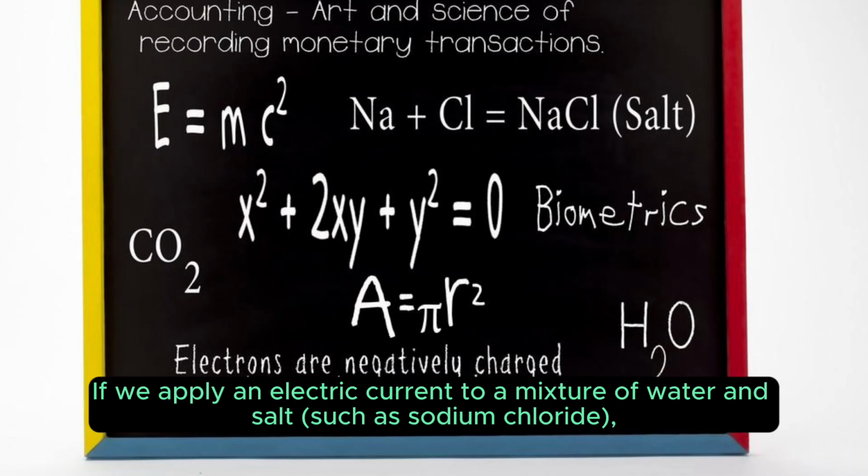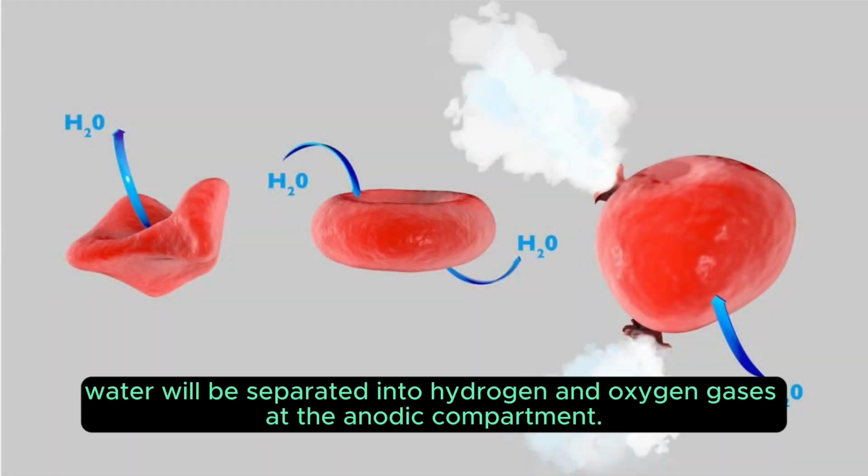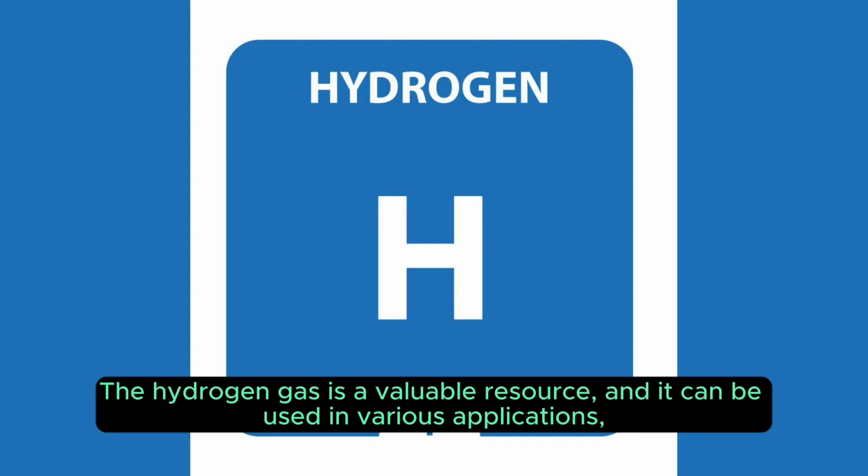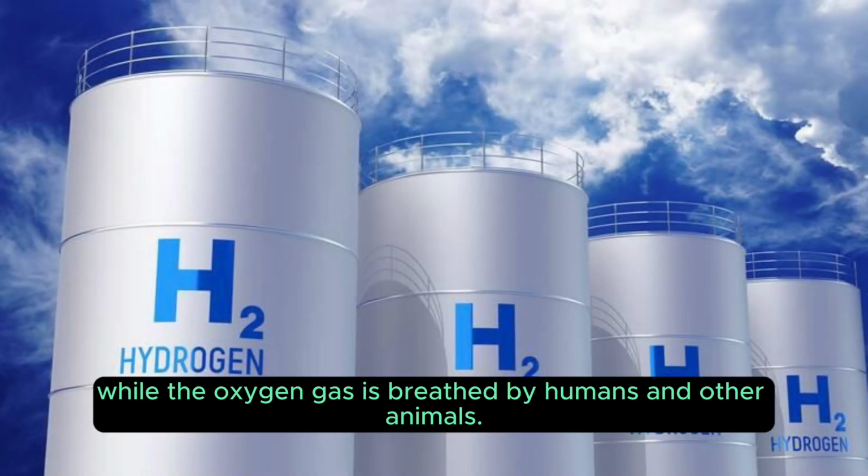If we apply an electric current to a mixture of water and salt, such as sodium chloride, water will be separated into hydrogen and oxygen gases at the anodic compartment. The hydrogen gas is a valuable resource, and it can be used in various applications, while the oxygen gas is breathed by humans and other animals.